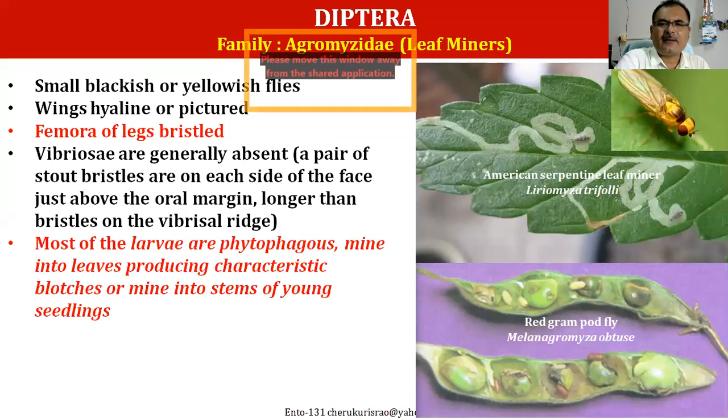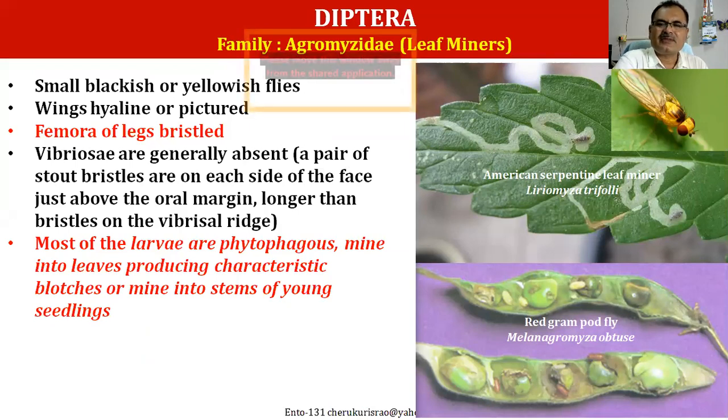The third family is Agromyzidae. Agromyzidae, we call them leaf miners. Probably whenever you see a leaf in your garden, backyard, on a plant, you'll find this kind of structure. And these things we call leaf miners.